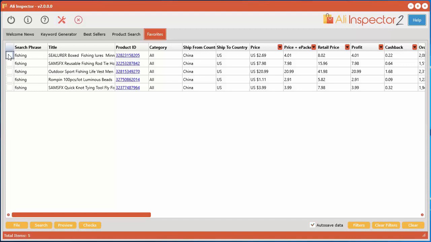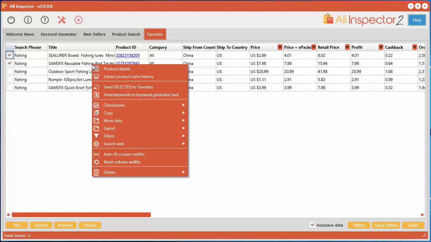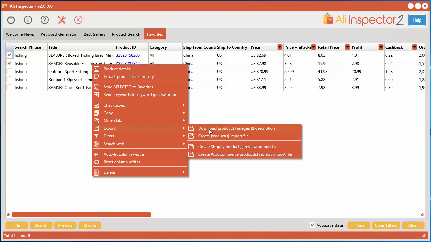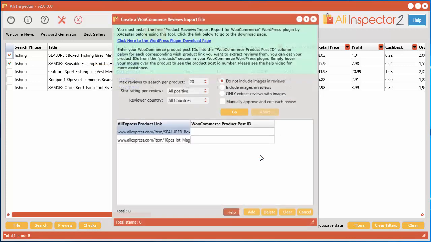So let's go ahead and select two products here. These are products that already exist, obviously, on my WooCommerce site. I'm going to right click, export, create WooCommerce products review import file. It automatically puts those links in there for those two products. And now I have to go and get the product post ID from my WooCommerce website.